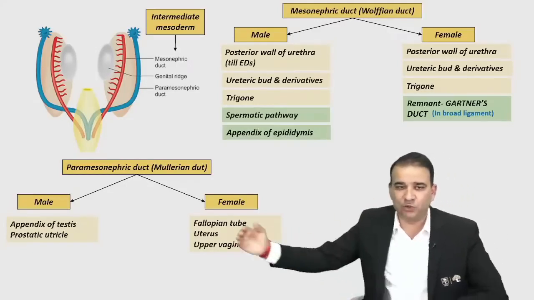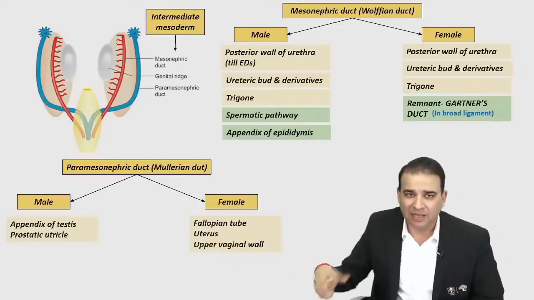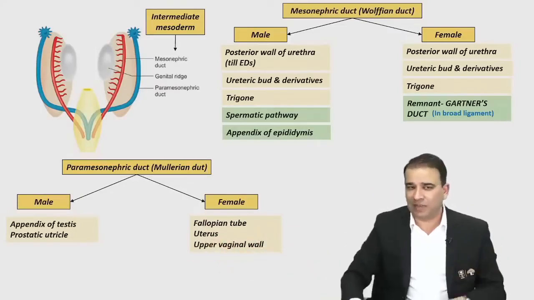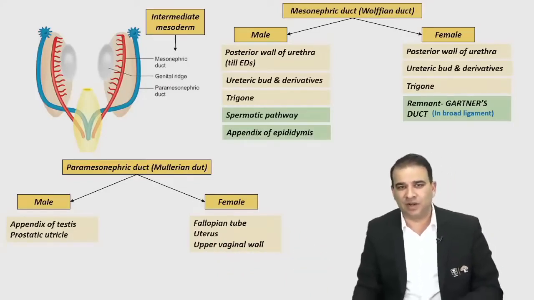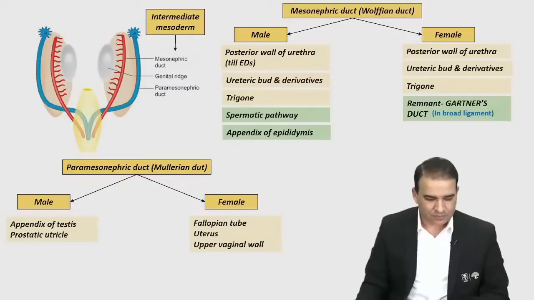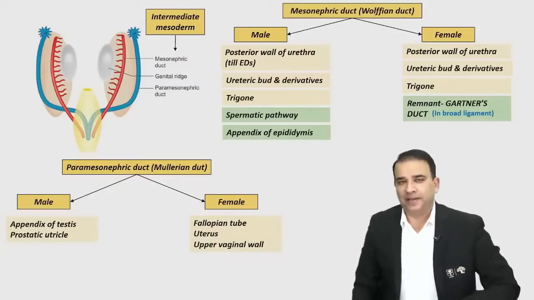So that prostatic utricle basically corresponds to the vagina. It's a homologous organ to vagina in male. So that is also called as a male vagina or masculine vagina. That is a prostatic utricle. So these are the remnants of paramesonephric duct in case of male. So that's about the embryo part.